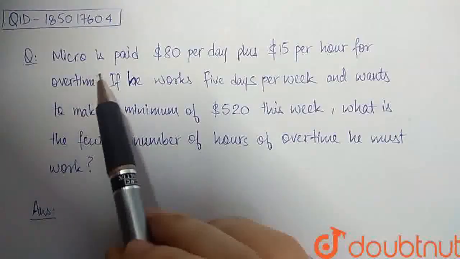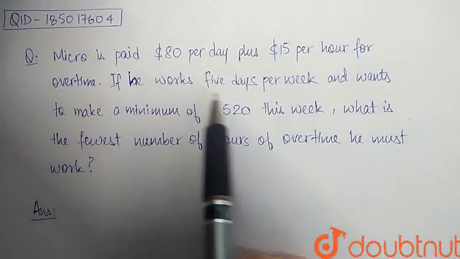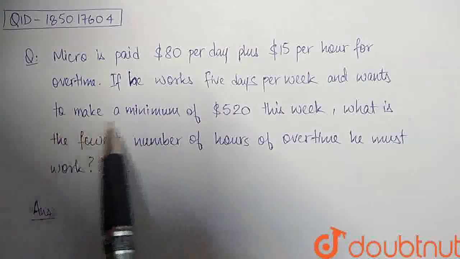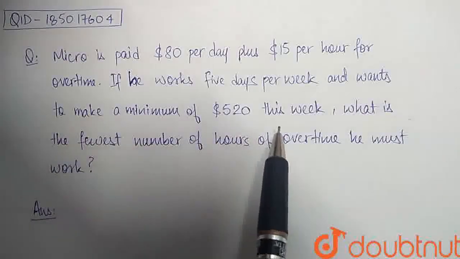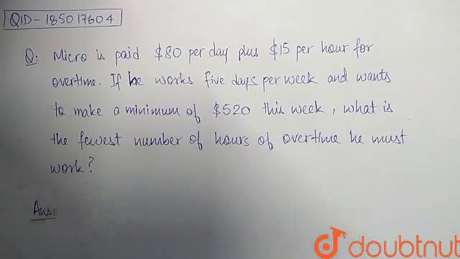In the question here it says, Micro is paid $80 per day plus $15 per hour for overtime. If he works 5 days per week and wants to make a minimum of $520 this week, what is the fewest number of hours of overtime he must work? Right.